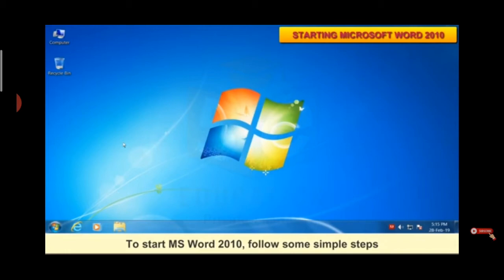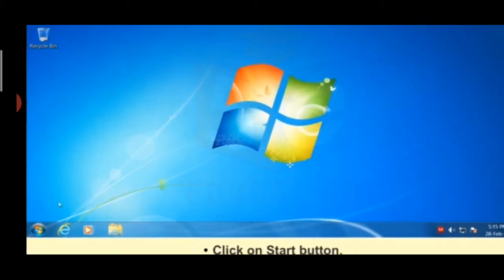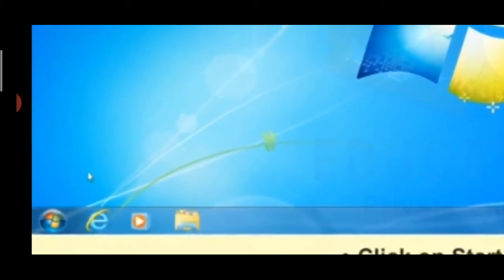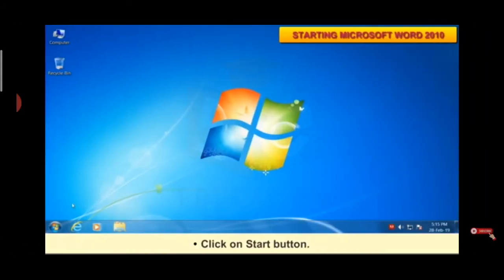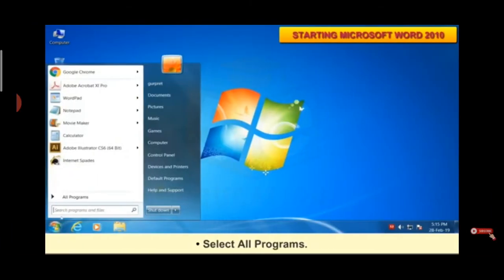Now, to start MS Word 2010, we have to follow some steps. First one is click on the start button. So where is the start button? At the corner. In the corner, can you see this start button? So you have to click on the start button. Now select the all programs option.